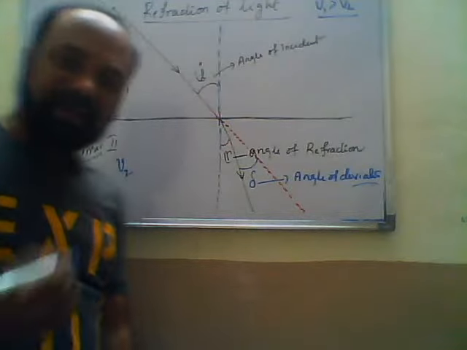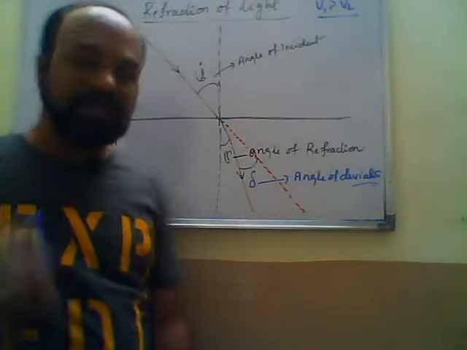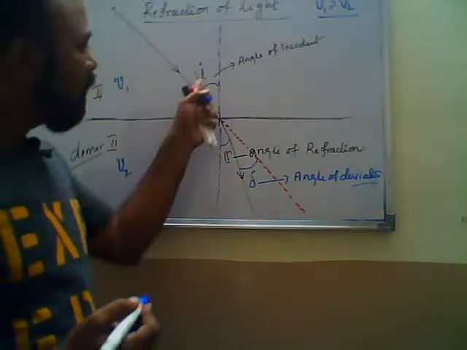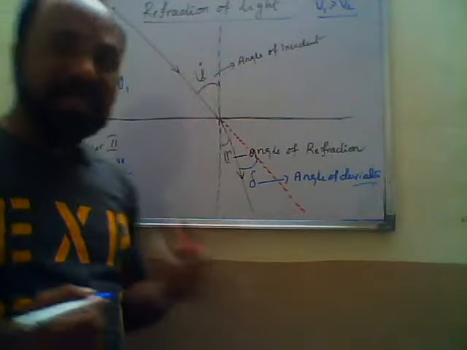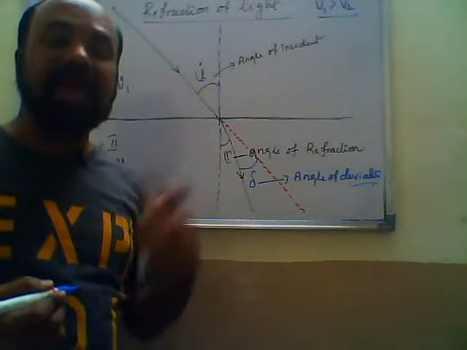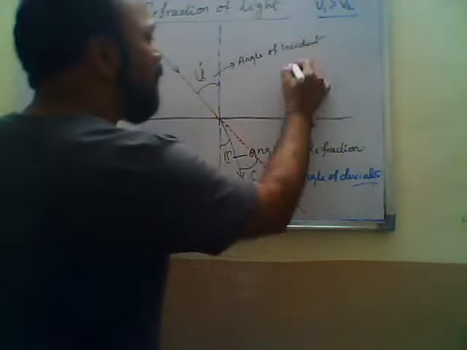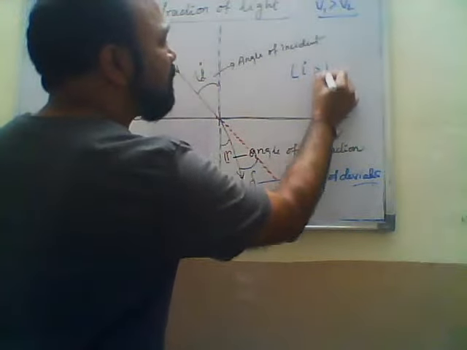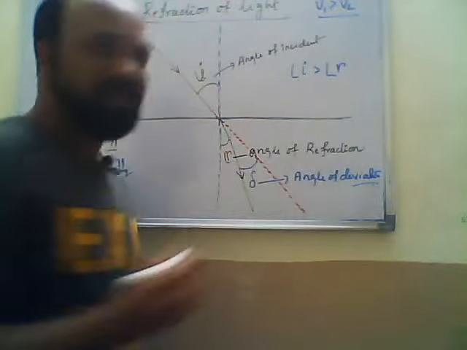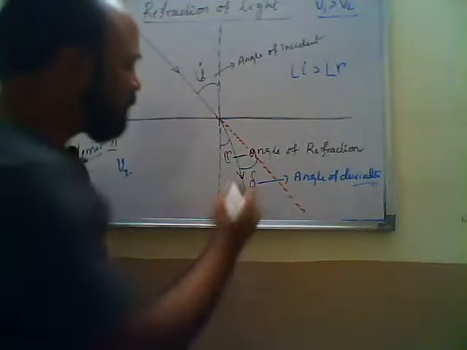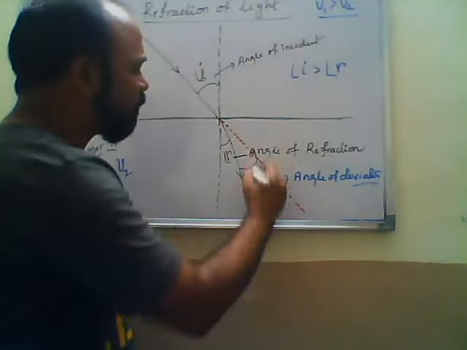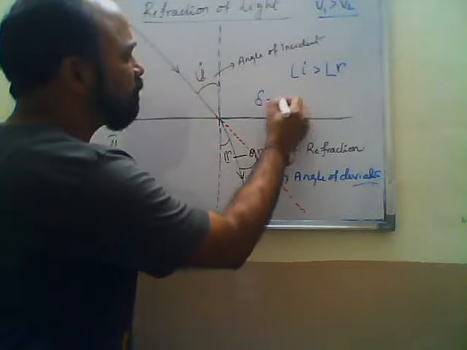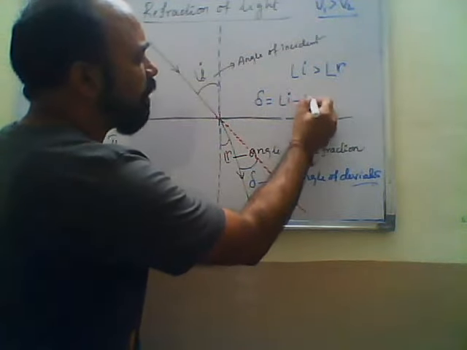Now, when the light ray moves from the rarer medium to the denser medium, the angle of incidence is always greater than the angle of refraction. Now, if you want to take the total deviation, we can write angle i minus angle r.